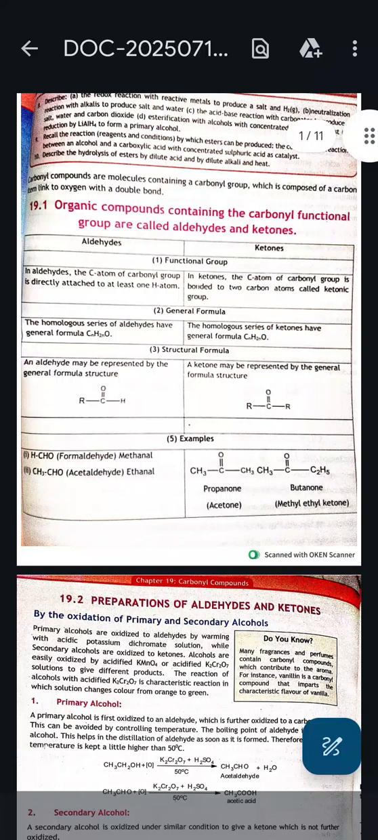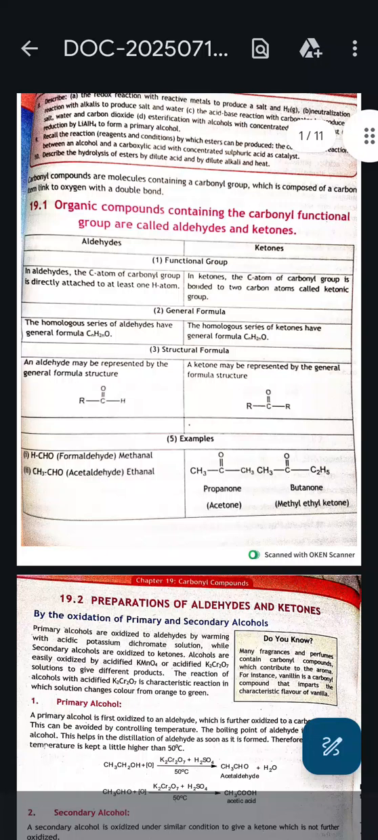Organic compounds containing the carbonyl functional groups are called aldehydes and ketones. What are aldehydes and what are ketones? Aldehydes are those in which the carbon atom of the carbonyl is directly attached to at least one hydrogen atom. And in ketones, the carbon atom of carbonyl is bonded with two carbon atoms, called the ketonic group.